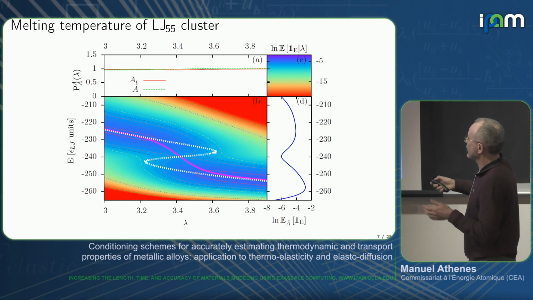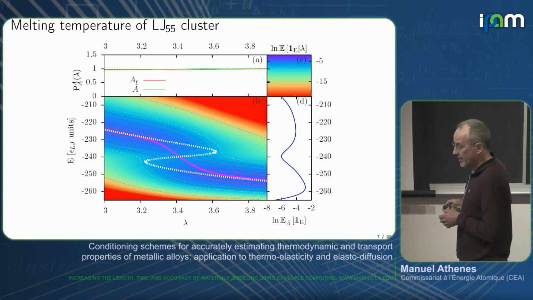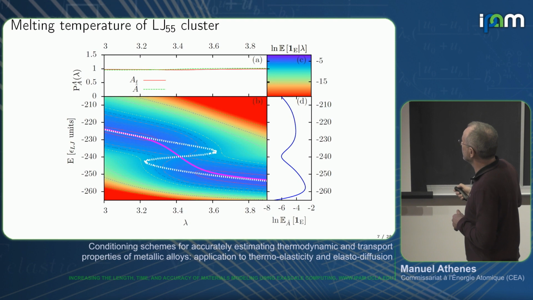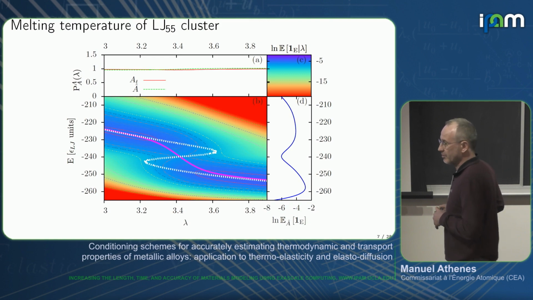So we can make a single simulation. We have the free energy as a function of inverse temperature. So in this case, the external parameter is the inverse temperature. And we can see the two basins of attraction here with the density of energy given lambda, which can be computed here from the histograms. So we can see the liquid state here, the solid state here with the icosahedral structure. And the stationary state gives you the mean energy in the microcanonical ensemble, or in the other stationary points here, the mean energy in the canonical ensemble. And so we can localize the melting temperature of the structure.